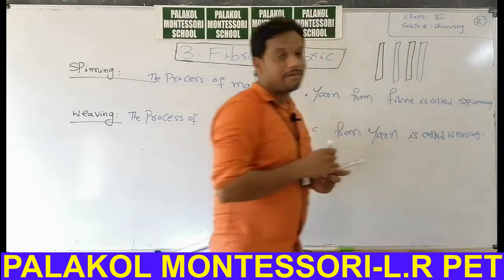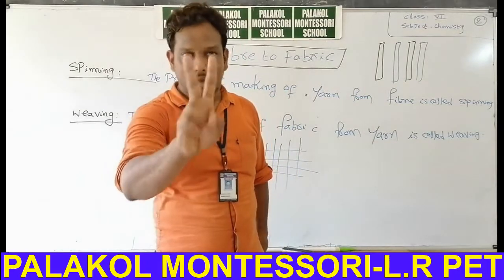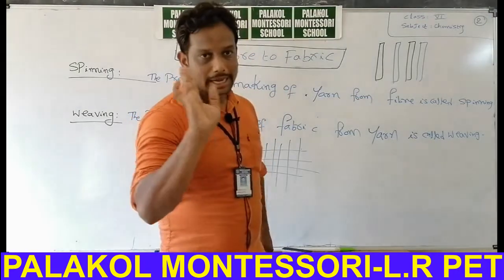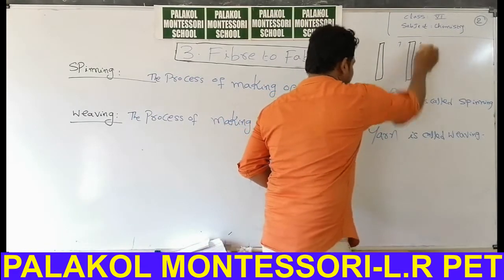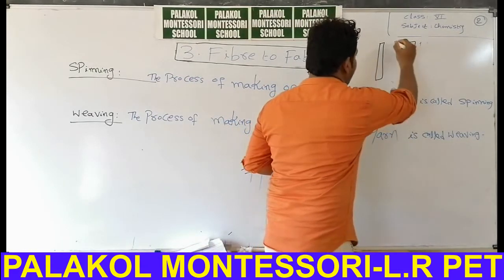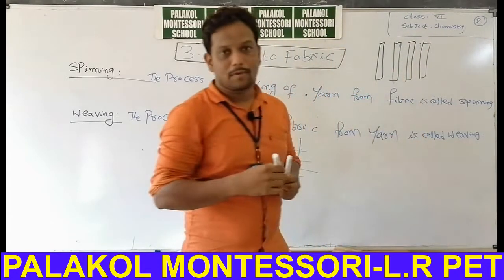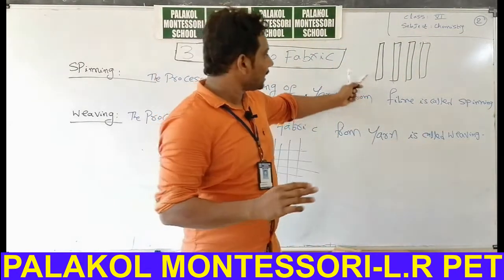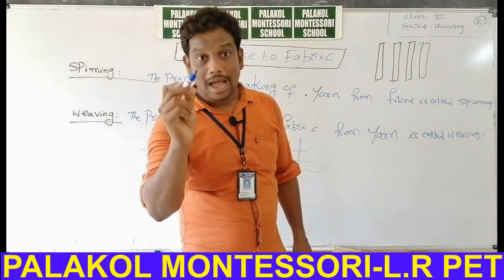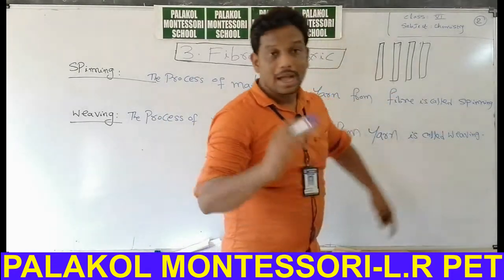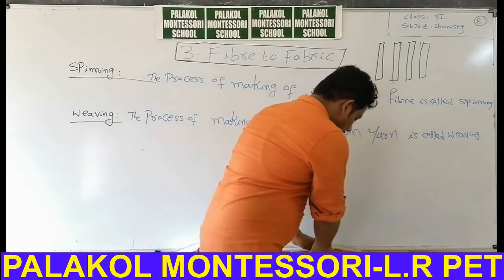Let us assume all are black strips. Arrange all black paper strips vertically, one by one. Now take another color, the blue color strips, and arrange them horizontally.